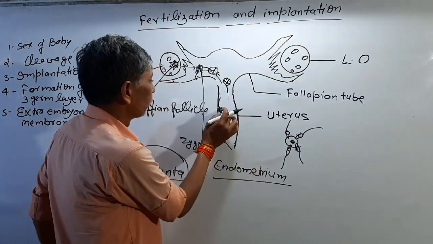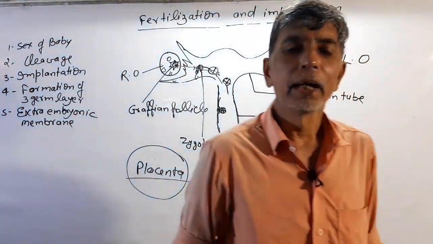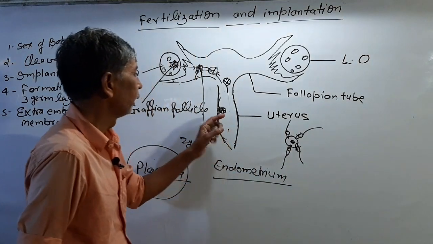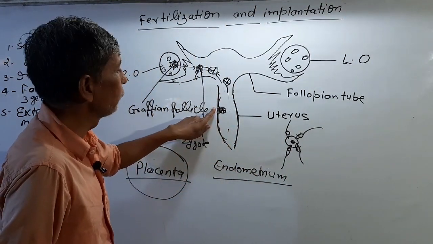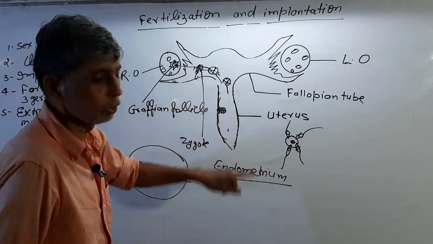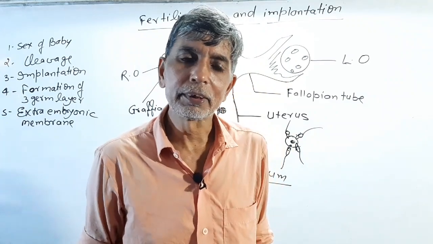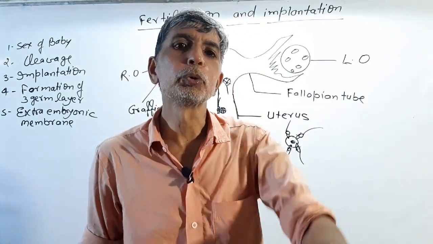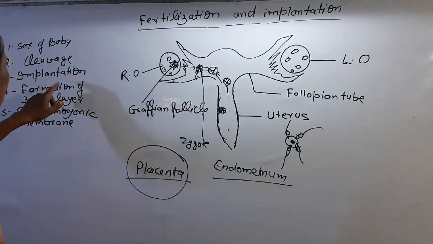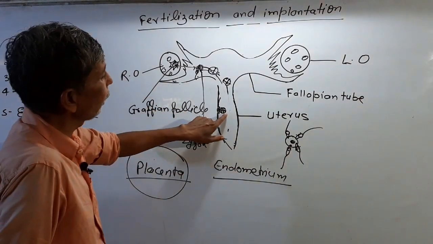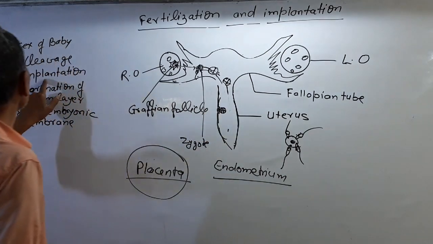Then after some weeks, the embryo changes into a fetus, and every embryonic development occurs here, and every nutrient, every requirement is provided from the uterus to the embryo with the help of the placenta. The placenta connects the mother to her child. And this is called implantation. Attachment of the embryo on the uterus wall is called implantation.